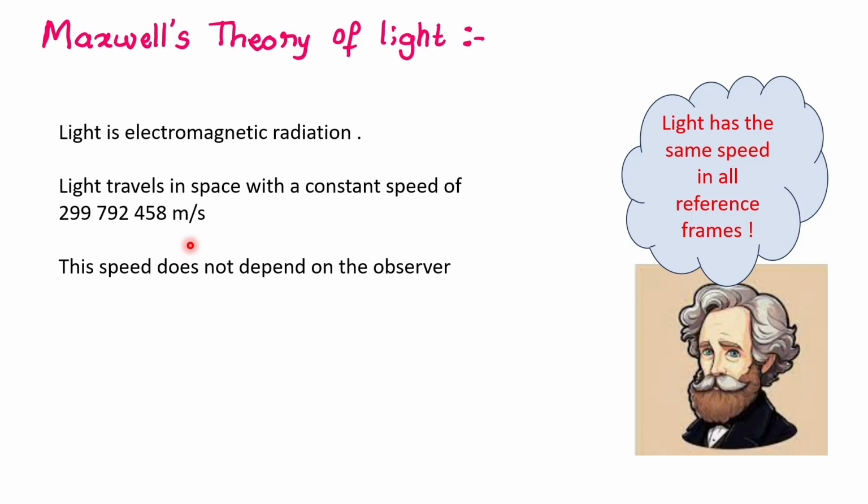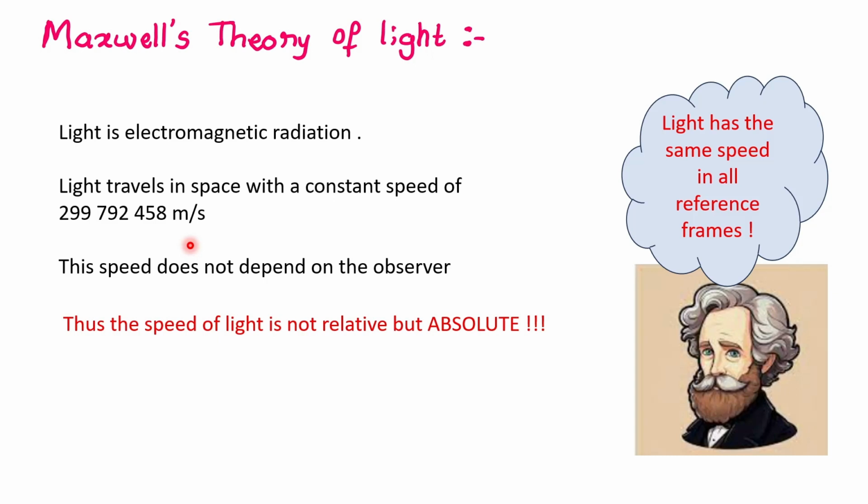Different observers do not report different values for the velocity of light, unlike the velocity of trees and horses and balls, which means the speed of light is not relative but an absolute quantity, just like the number of apples in a basket. Everybody had to see three apples. Just like that, everybody has to see the number 3 into 10 to the power 8 when they measure the velocity of light, regardless of how they are moving.